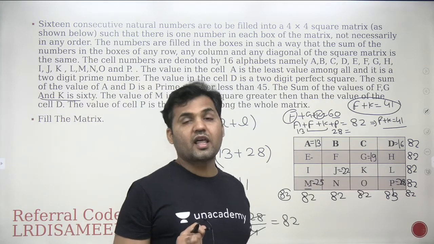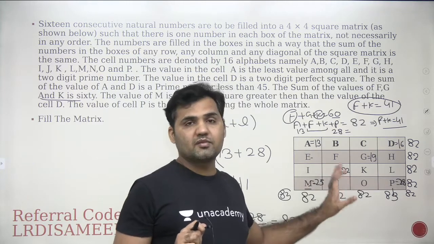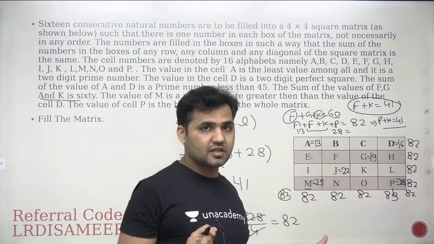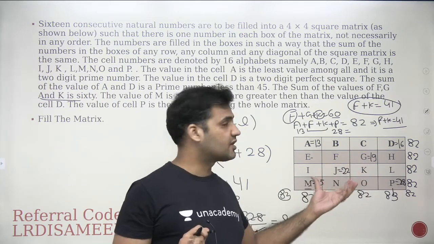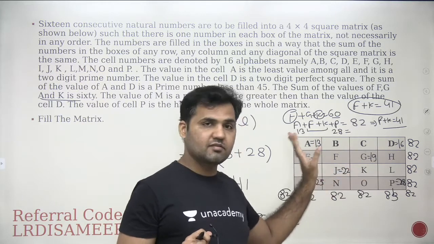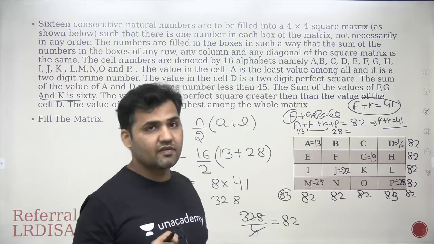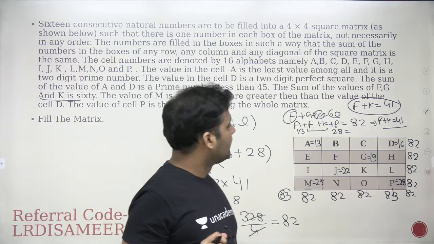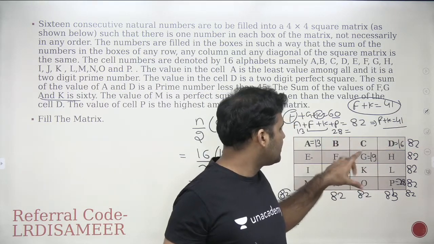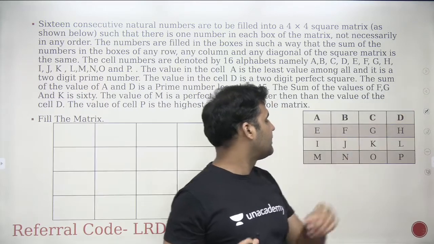So therefore, I have to go to the multiple cases, right? I'll have to choose the cases. I'll have to make the possible cases which can fit in the matrix and satisfy this condition that the summation has to be 82, diagonal wise, row wise, and column wise, everything has to be equal to 82. Okay, just to clear the matrix, let me write down all these values in the next slide, right?